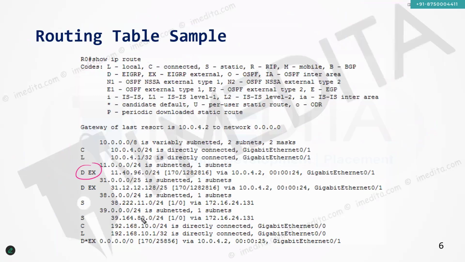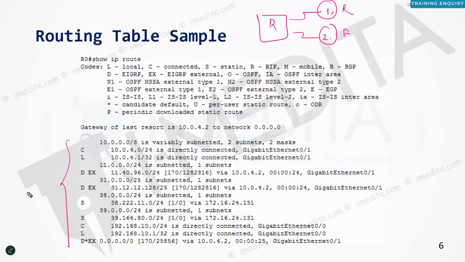Understand that a router or a layer 3 device performs two tasks. One is the routing decision and one is the forwarding decision. First, which route will get installed in the routing table, and second, how the packet will be forwarded based on the entries available in the routing table. We will talk about it in detail, but understand that the router needs to take two decisions.